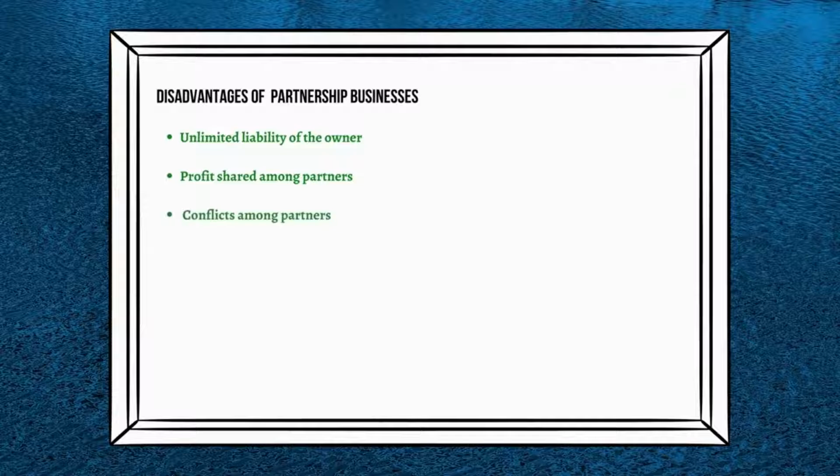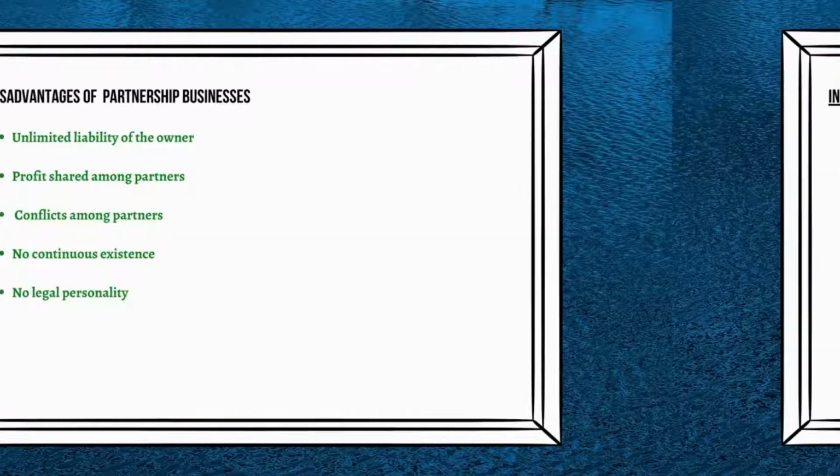Conflicts among partners. Conflicts could arise among the partners of a partnership due to certain decisions taken when conducting the business. These conflicts will cause a business to fail. No continued existence: a partnership may be dissolved due to the death of a partner or a partner being mentally unstable. No legal personality: since a partnership is not accepted as a legal person in front of law, the partners are required to use their own personal names in all legal activities of the partnership. I hope you have understood.